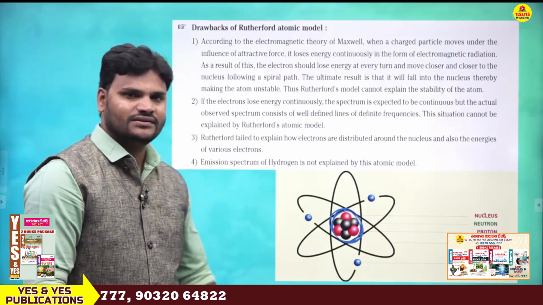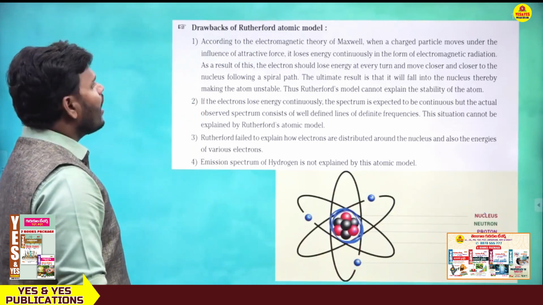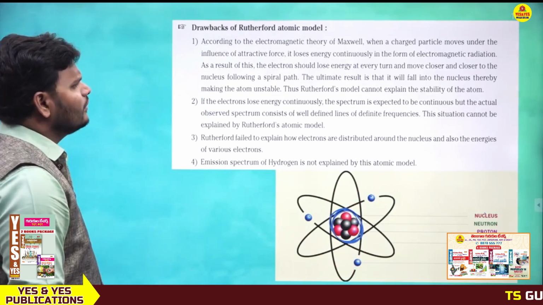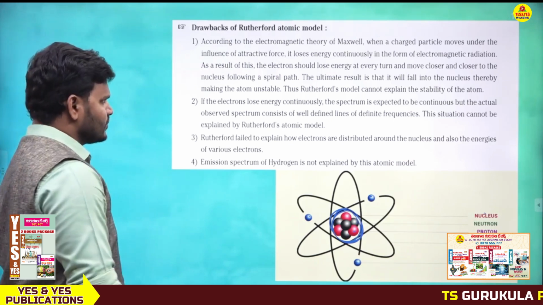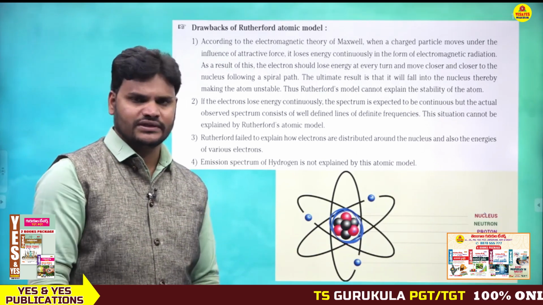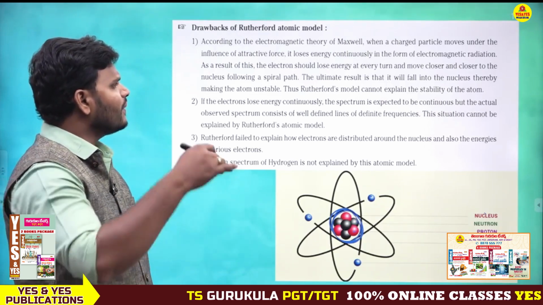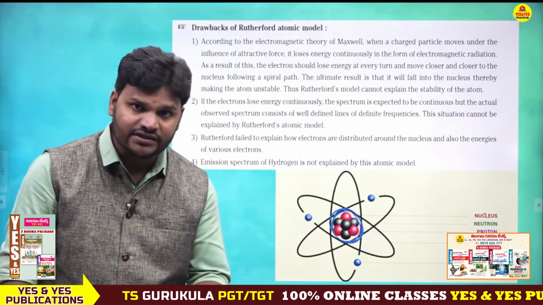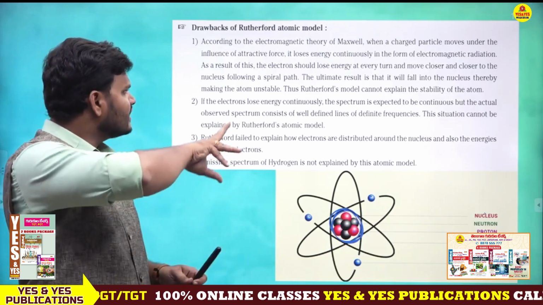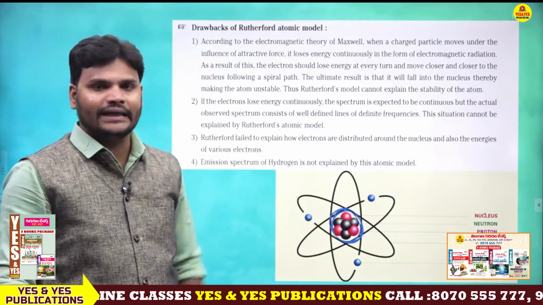Then what are the drawbacks? This theory also has some drawbacks. According to the electromagnetic theory of Maxwell, actually the electromagnetic theory was given by Maxwell, that is called Maxwell theory. What he said: when a charged particle, meaning the electron which has charge, moves under the influence of an attractive force, it loses energy continuously in the form of electromagnetic radiation.